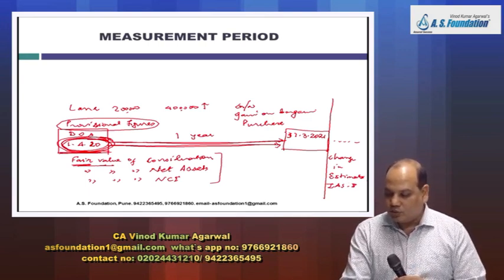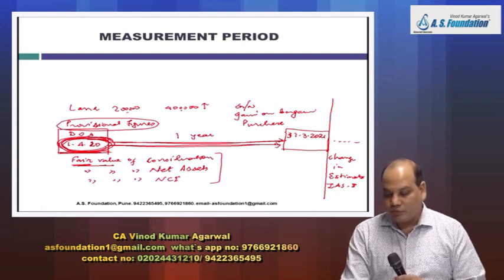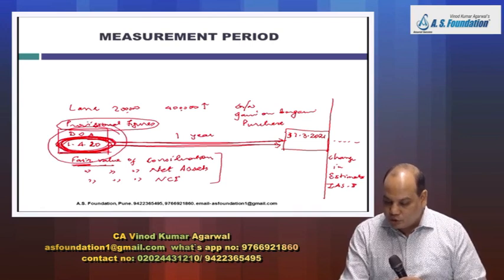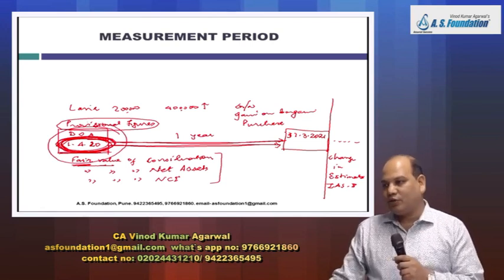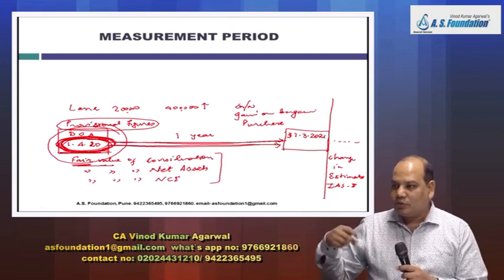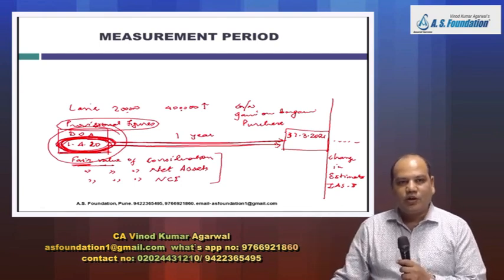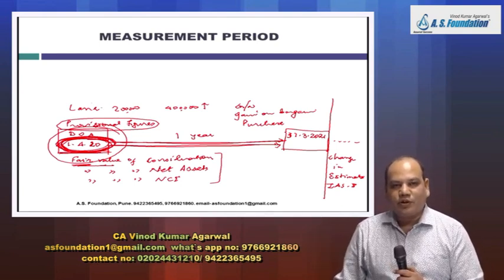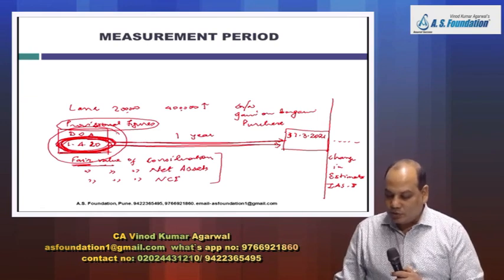Now when are you allowed to change the provisional figure? When you get more information about a condition which already existed on the date of acquisition. When you get more information about a condition which already existed on the date of acquisition, then you will revise the provisional figure.